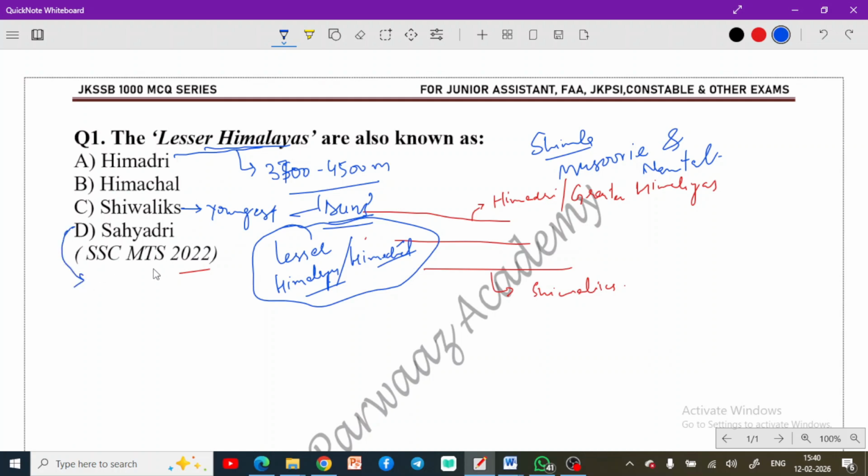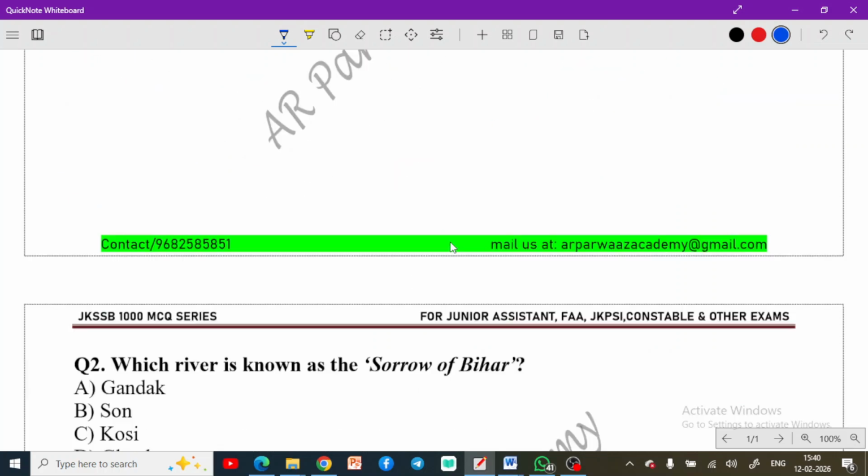Sahyadri is a separate part. This is actually the Western Ghats. Western Ghats are called Sahyadri. So this is not related to your Himalayas, and this is not your answer. As we can say, B is the right answer: Lesser Himalayas are also known as Himachal. This is important. Now moving to the next question. I hope this much information is enough here.